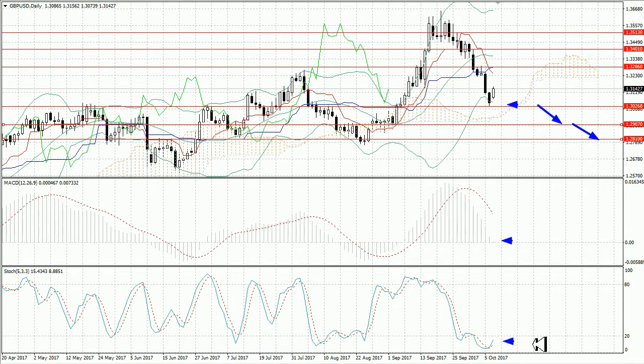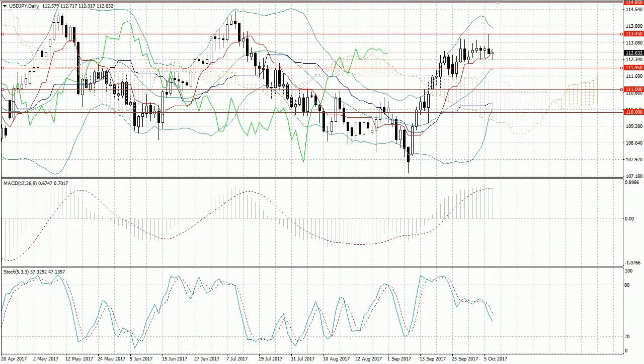One may be sure about the change of the trend only if the rate consolidates above the level of 1.3286. In this case, the next targets of the buyers will be 1.3401 and 1.3513. The most likely scenario for the near future will be moderate reduction of the pair.